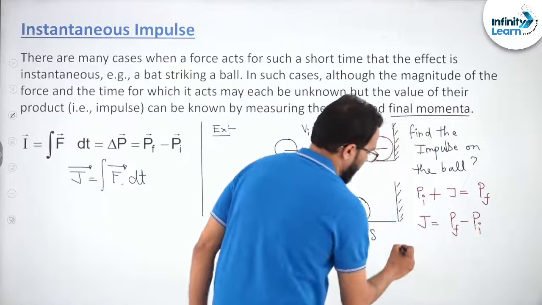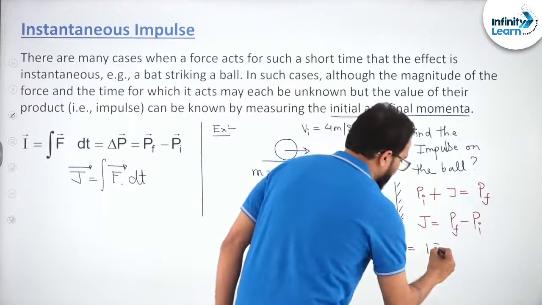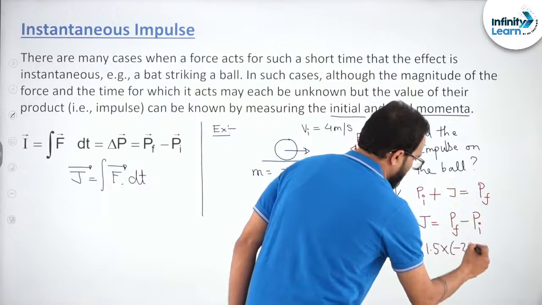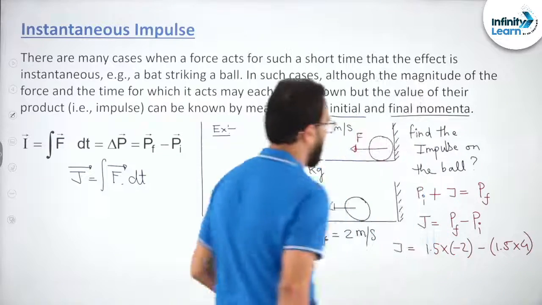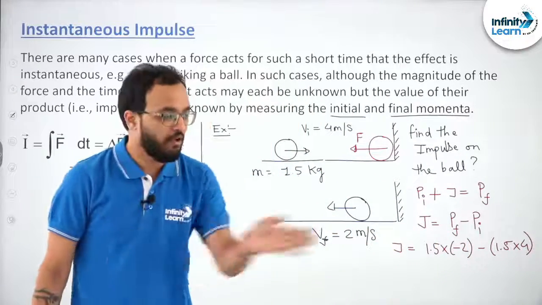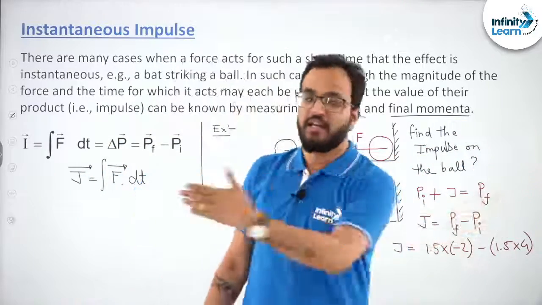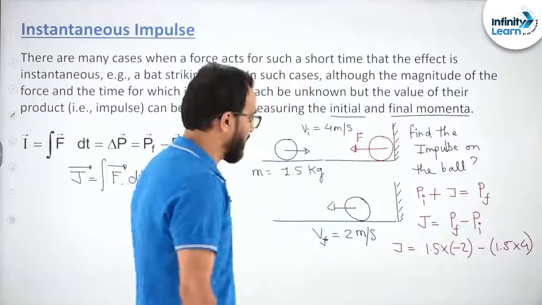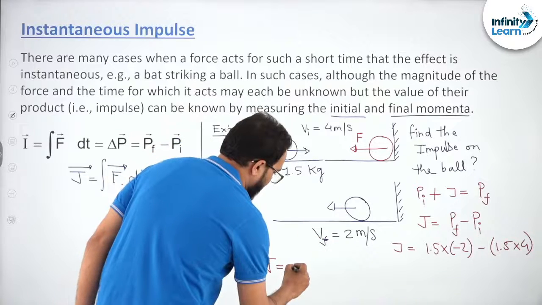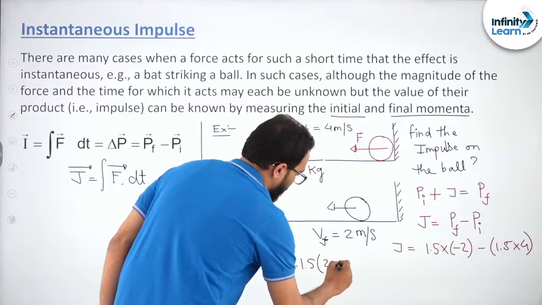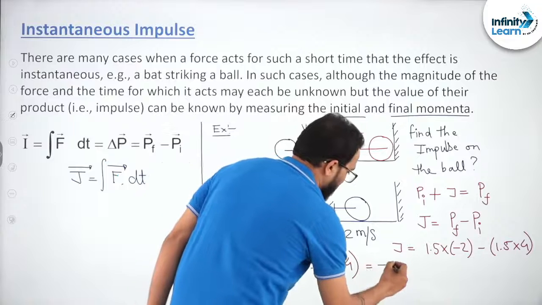Now we need to be very careful with the sign. What is the final momentum? You will say it is 1.5 into minus 2, minus 1.5 into 4. Can you see that? Now why have I taken minus 2 here? Because the velocity has reversed, right? So if I take this direction as positive, definitely I will have to take the opposite direction as negative. So finally I can say the impulse becomes minus 1.5 into (2 plus 4), that is 6. 6 into 1.5 is how much? 9. So it will become minus 9